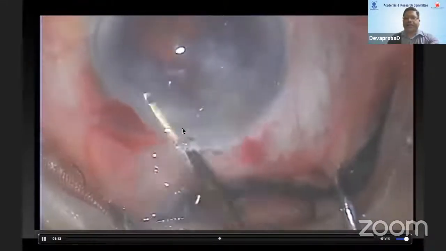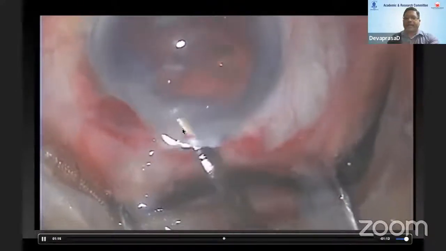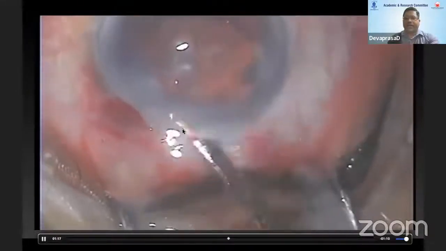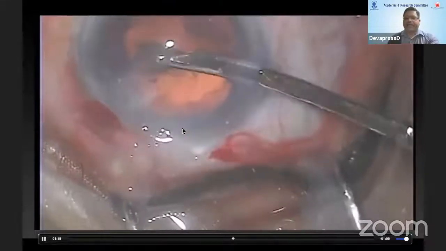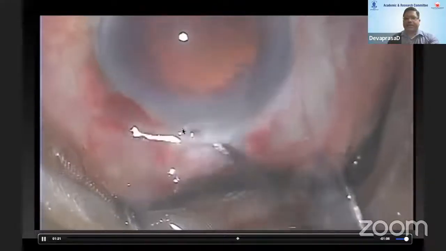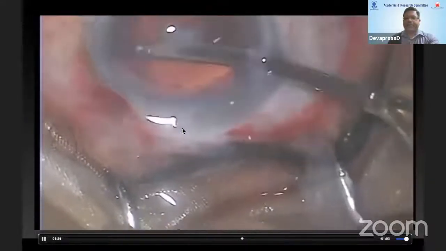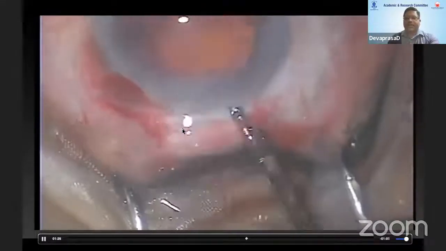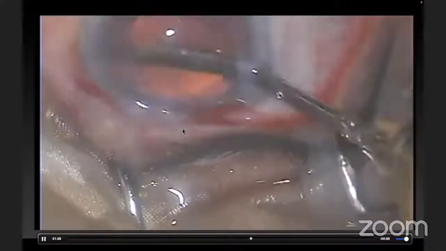Then the anterior chamber is washed of all the remaining epinuclear material and cortex. And then you can ask the patient to keep looking at the light. As you can see, this entire procedure is done under topical. The patient's eyeball is not rotated because you are constantly telling the patient to focus on the light. I'm done with it.